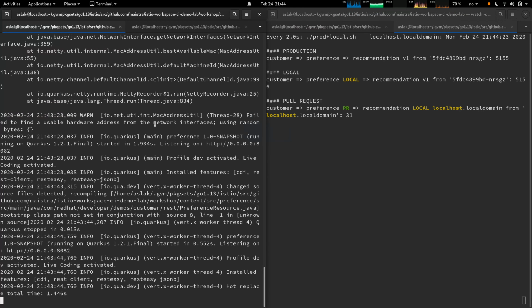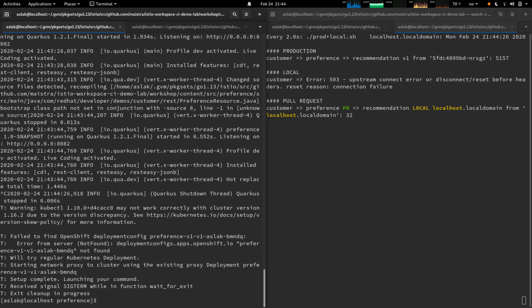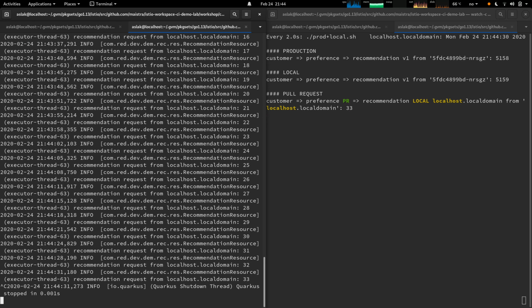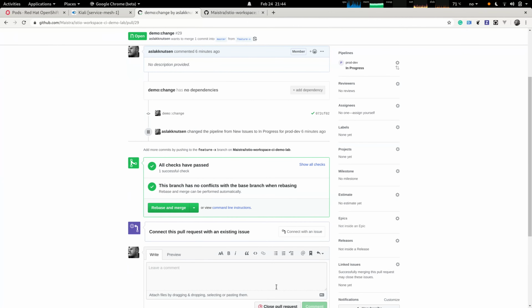If we shut them down, we'll see that the routes are being cleared up again, killing the preference service, closing the pull request, and killing the recommendation service.